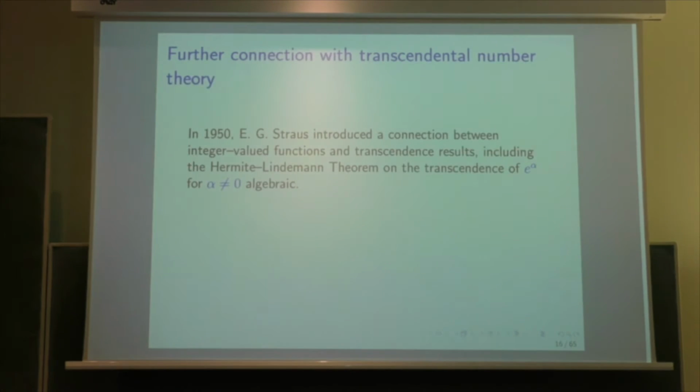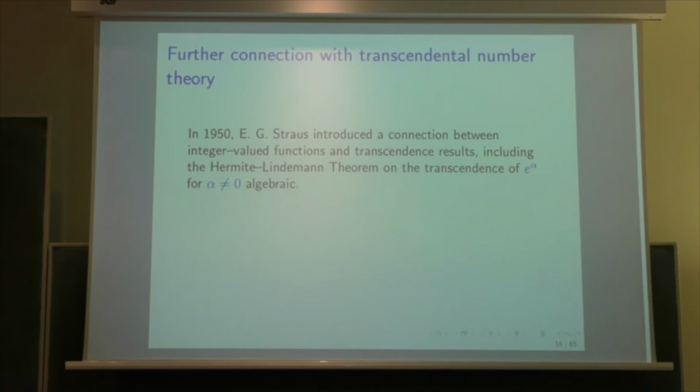There are further connections. In particular, in 1950, Strauss wrote a paper on interpolation and on integer-valued entire function, and he made some connection with transcendence results, in particular with the result of Lindemann on the transcendence of exponential of alpha.